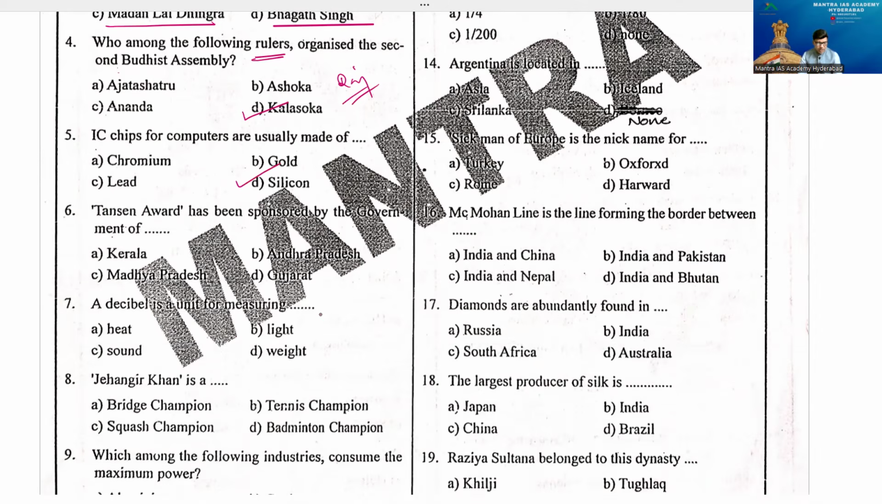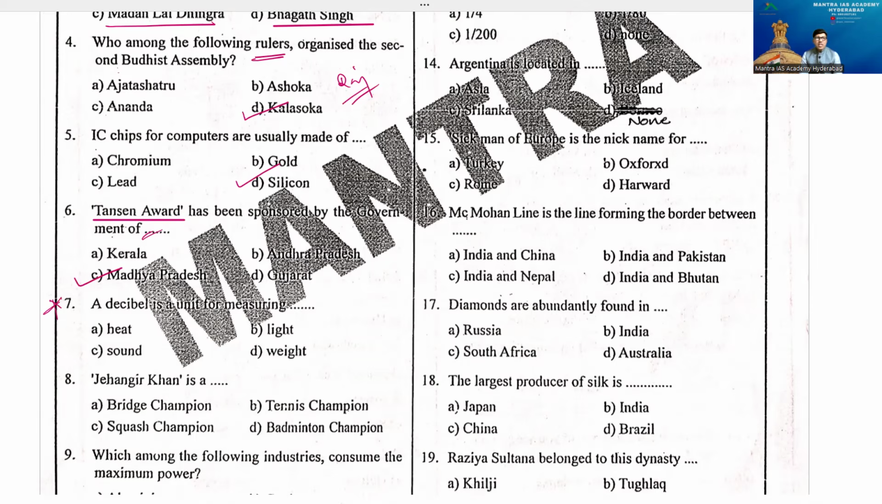Now question number 6. Tansen Award has been sponsored by the government of which state? Simply option A, Kerala, B, Andhra Pradesh, C, Madhya Pradesh, D, Gujarat. But the answer you know, that is Madhya Pradesh.